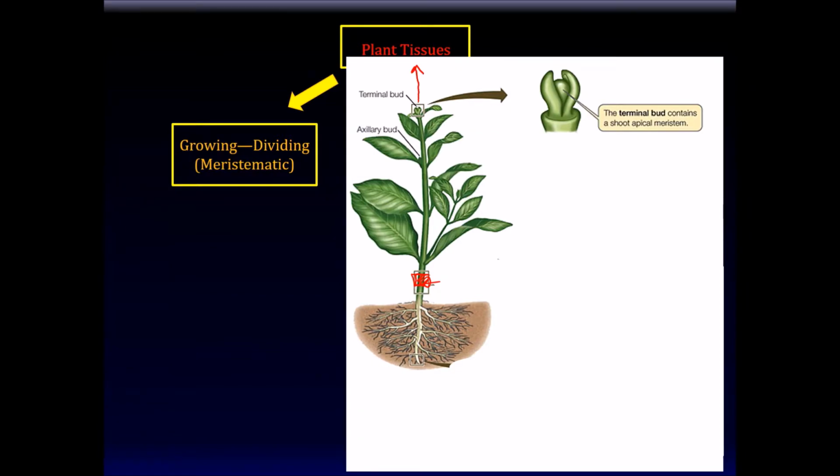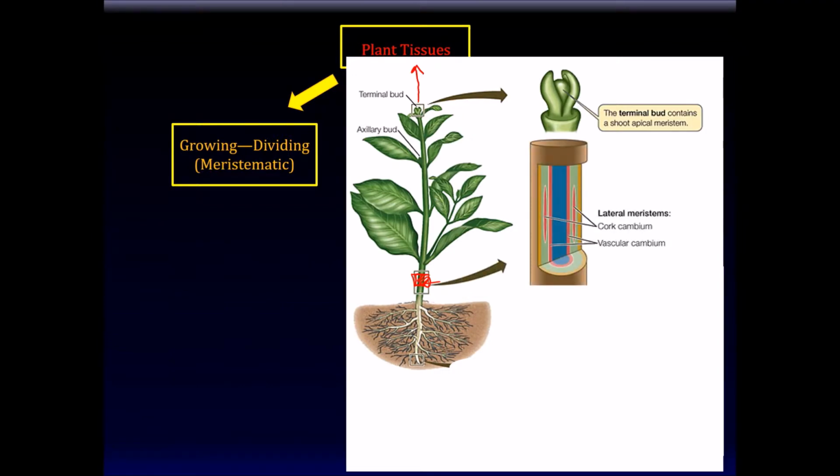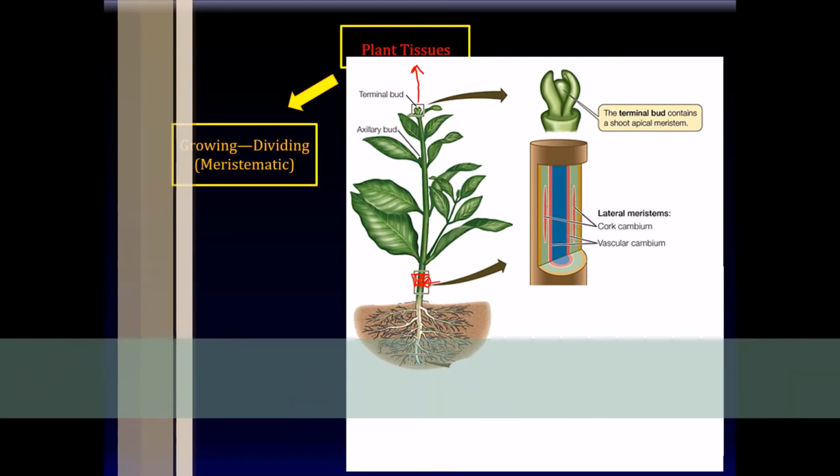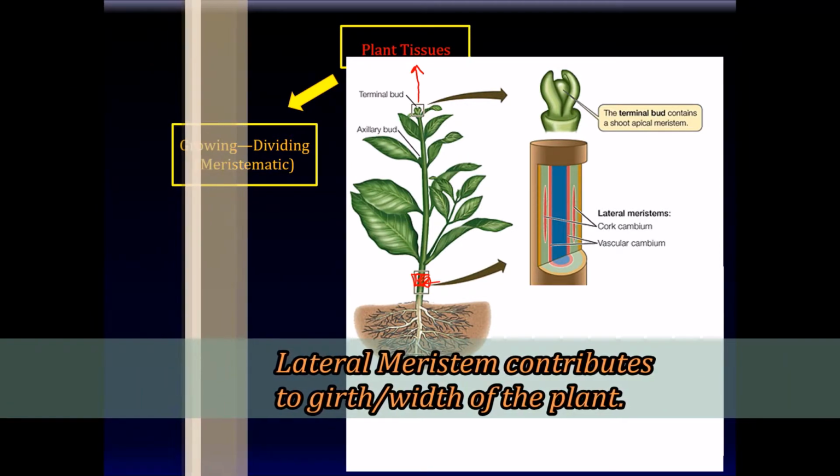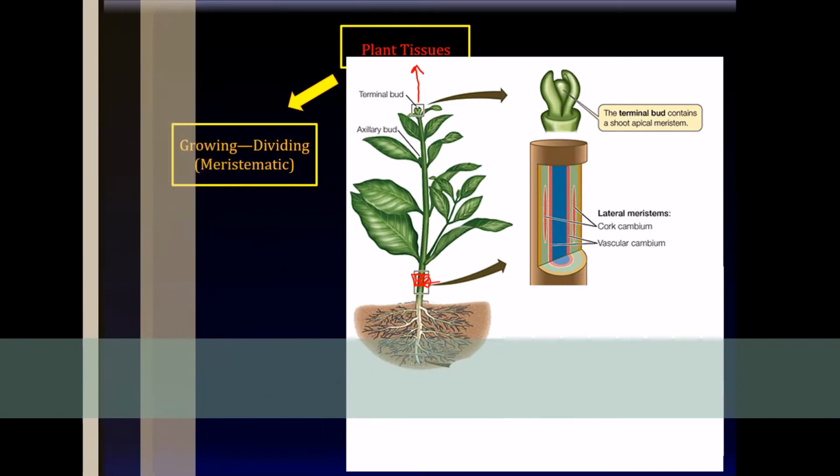Now, it's intuitive that the plant can't just keep growing taller and taller and taller, because then it will be very tall and very skinny and it'll just fall over, right? So as the plant grows taller, it also has to grow wider. And the lateral growth occurs in the stem. But not all cells of the plant contribute to the growth of the plant. There are some specialized cells called the meristematic cells that contribute to plant growth. The cells that divide and contribute to the girth or the width of the plant, that tissue is called the lateral meristem.